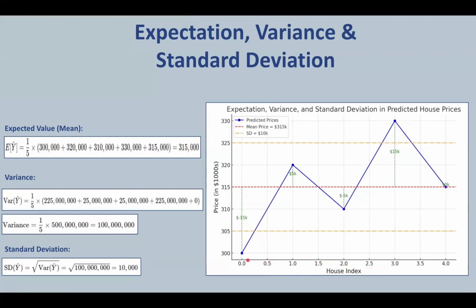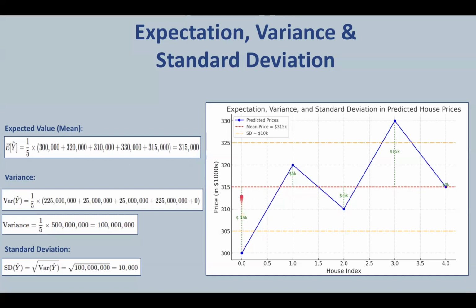As you can see in this plot, the blue line shows the predicted prices for 5 different houses. Now, how will we calculate the expected value, that is the mean? We calculate it by averaging all the predicted prices. And this is what we get. $315,000 is our expected value or mean, which is shown by the red dashed line here.